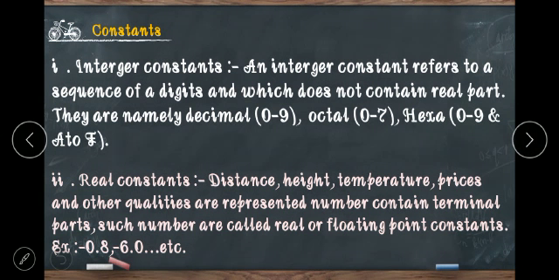Quantities like distance, height, temperature, price and others are represented by numbers containing fractional parts. Such numbers are called real or floating point constants. Examples are 0.8 and minus 6.0 and so on.